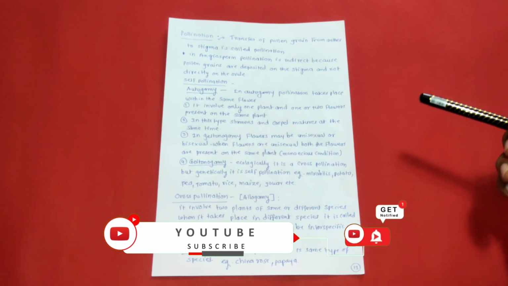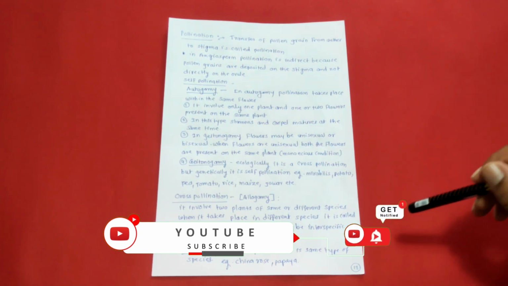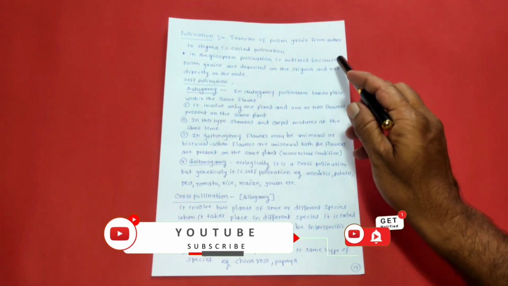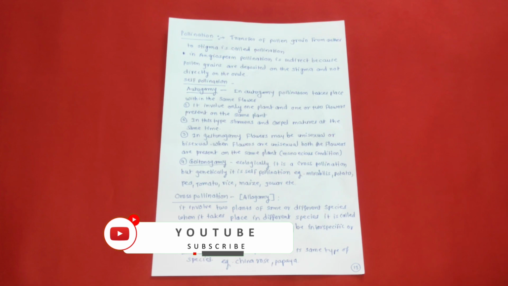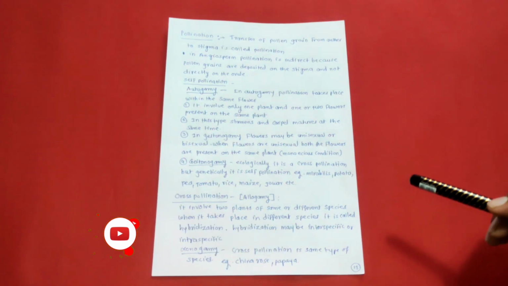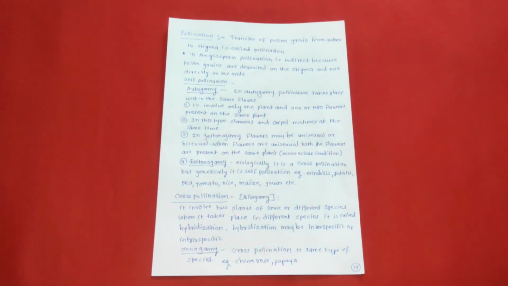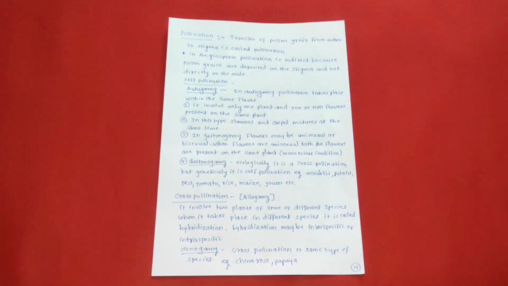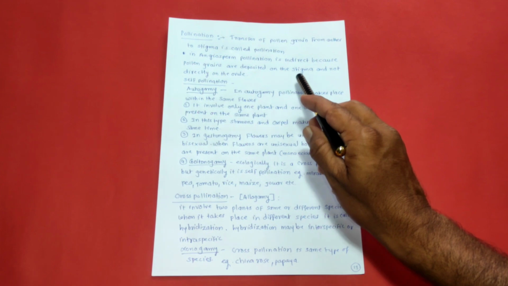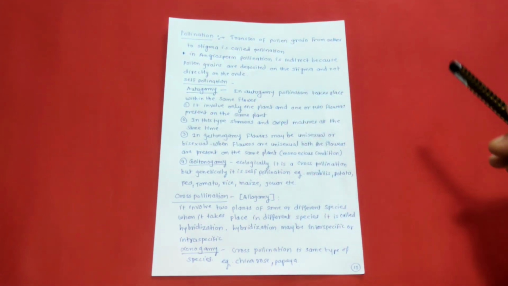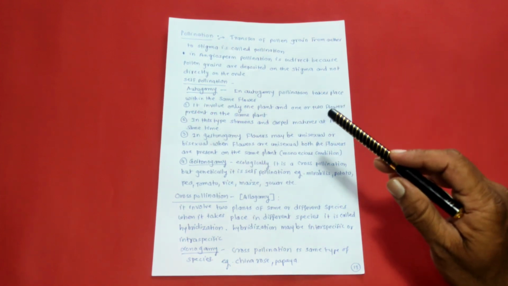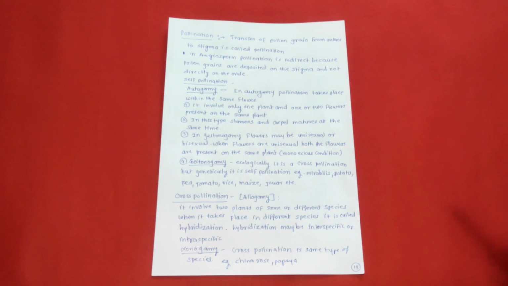That is the next part in reproduction. Pollination means what? Transfer of pollen grain from anther to stigma or receptive stigma is called pollination. Pollination is of different types: self pollination and cross pollination. In angiosperm, pollination is indirect because pollen grains are deposited on the stigma and not directly on the ovule.